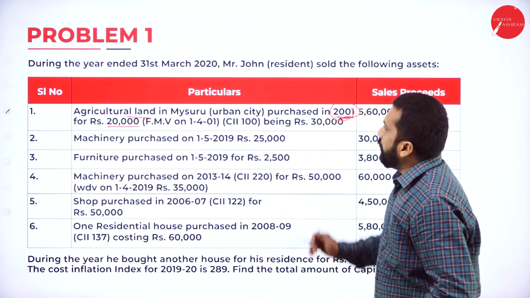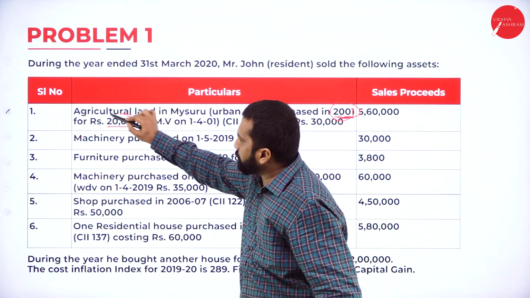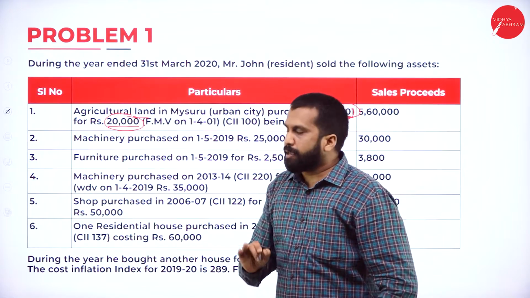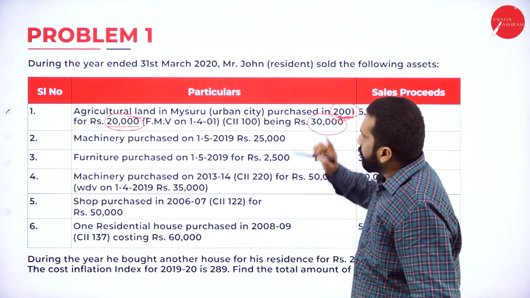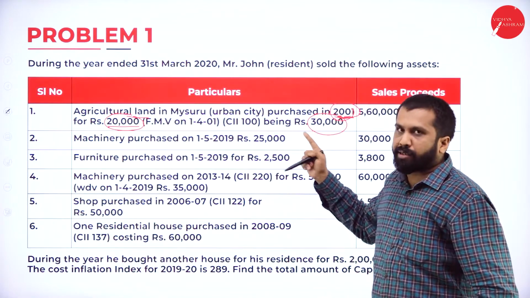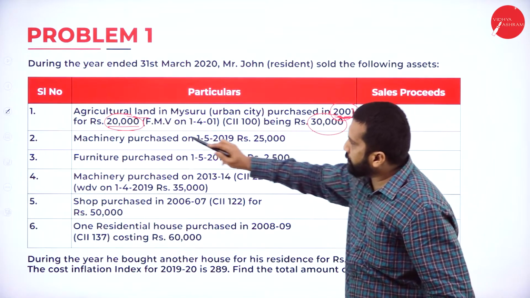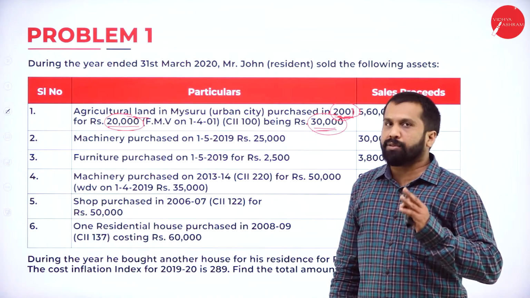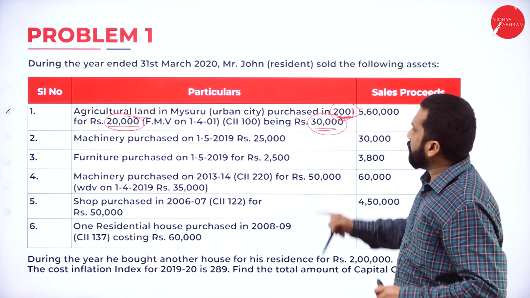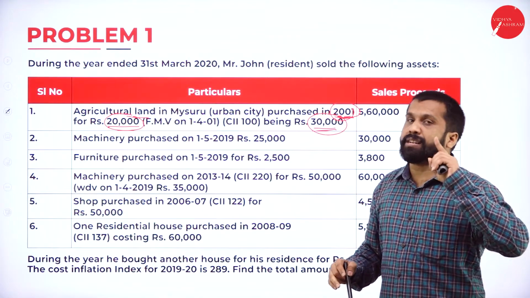Now, agricultural land purchased, for what price it is purchased? 20,000. But what is the fair value? 30,000. Will you consider 20,000 or 30,000? Always go for the greater one. Your purchase price, even though 20,000, we should consider 30,000. Hope you are clear. Yes. What is your purchase price now? Not 20,000. Your purchase price is 30,000.